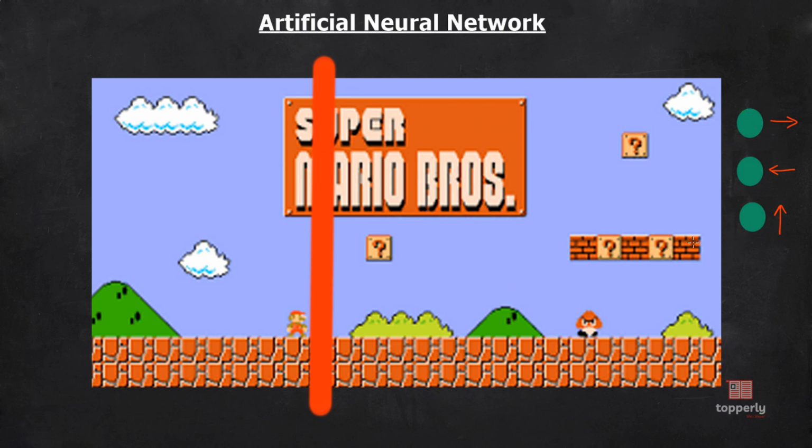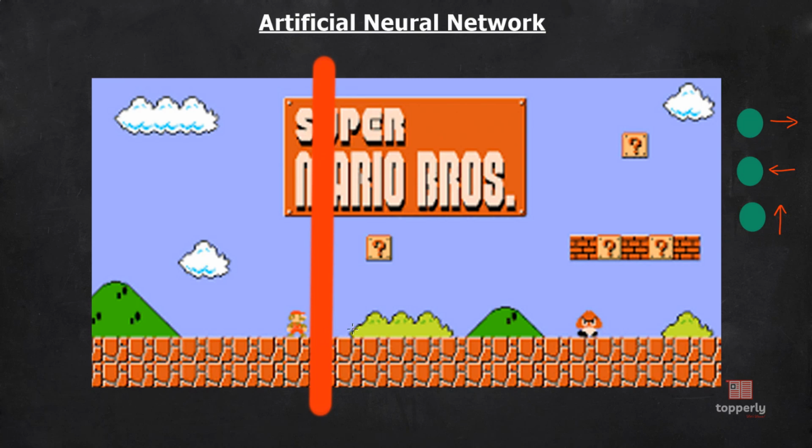Therefore, 3 output neurons are given for each of the functions. Now, the neural network may not be provided with the rules of Mario. However, for each game played, the neural network will be provided with a score based on its performance. So the game starts with random weights, and in the initial few games, the neural network may not even move the Mario. The Mario will simply stand there. But over time, the neural network will learn that its performance score will increase if the Mario moves forward.